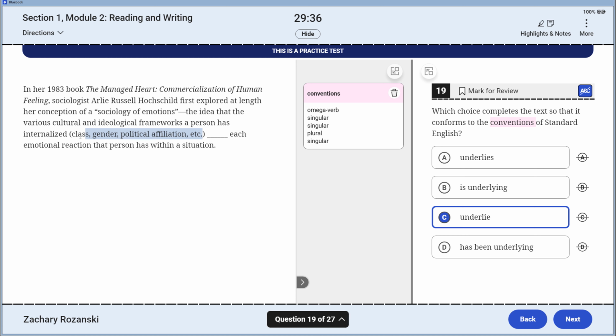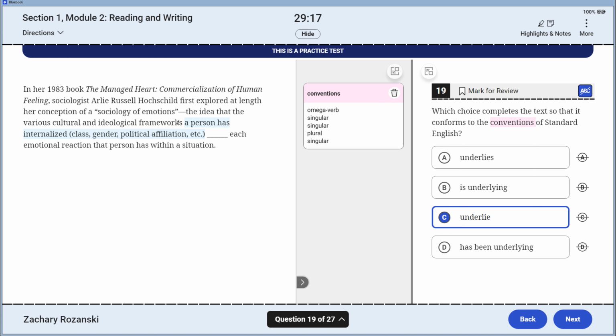Obviously, I'm not going to go into this little dashed off phrase here. What's this crazy colon doing? We've got our subject right here. The idea that various, never mind, the idea that the various cultural, whew, this one's crazy. Love the tracking of the odd man out. This is its own little clause.